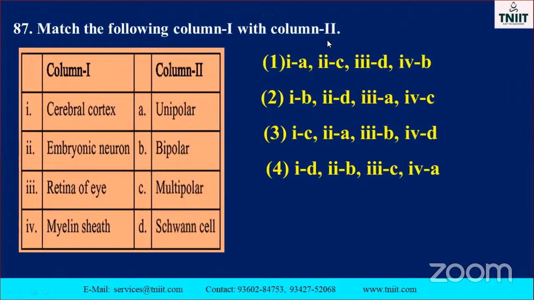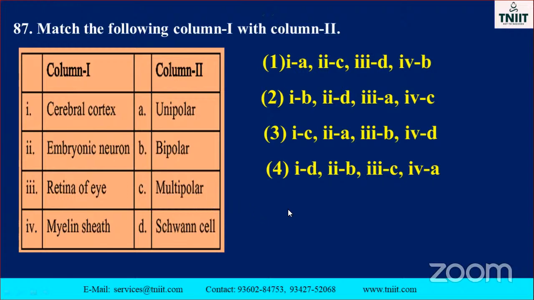Match column 1 with column 2. Okay. Cerebral cortex, embryonic neuron, retina of the eye, myelin sheath, all those things they have given. This is very, very important, my dear students. Unipolar, bipolar, multipolar. Note it down, my dear students.